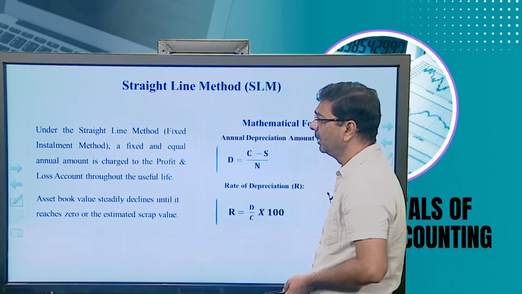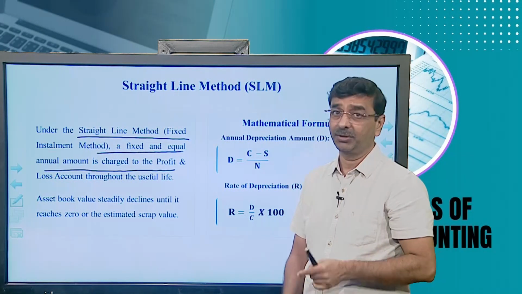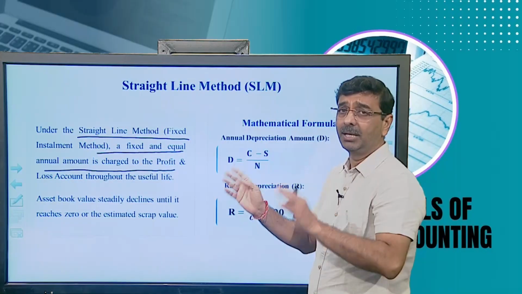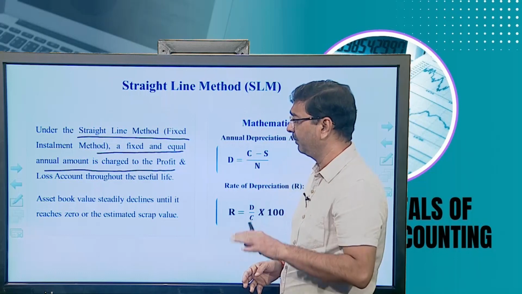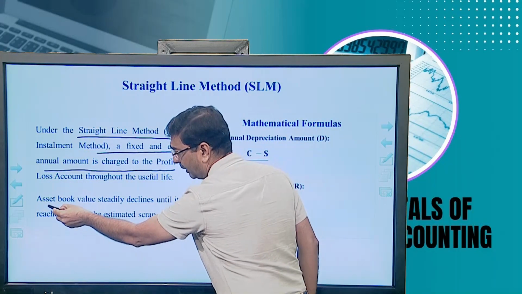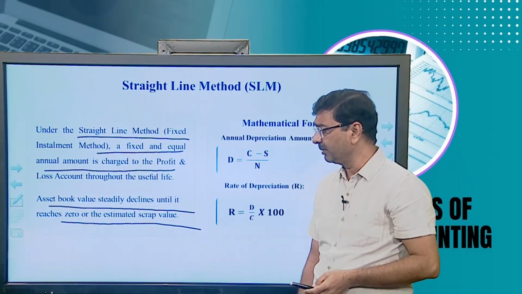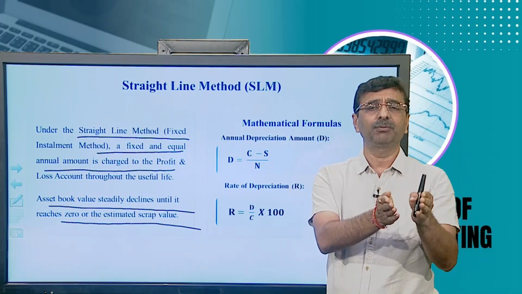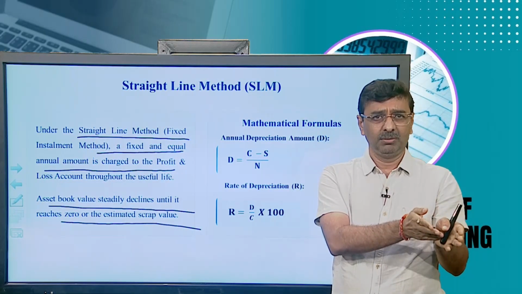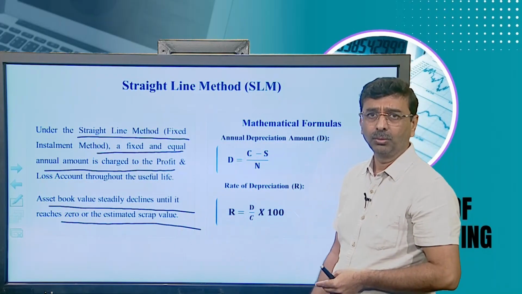Now, the straight line method. Under this SLM, a fixed and equal amount is charged to the profit and loss account throughout the useful life. As I told you, depreciation under the SLM method is fixed and remains the same for the useful life, with no change. The asset's book value steadily declines until it reaches zero, along with the estimated scrap value as given. Every year the depreciation value is deducted from the book value of the asset and gradually it becomes almost the scrap value.